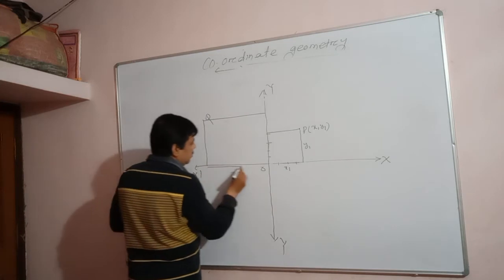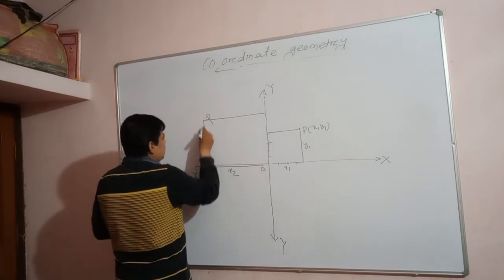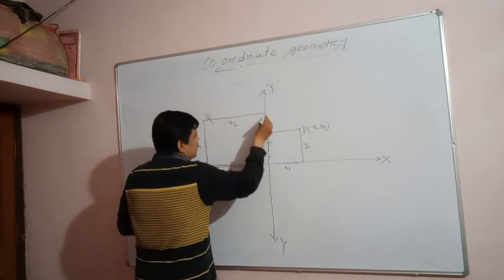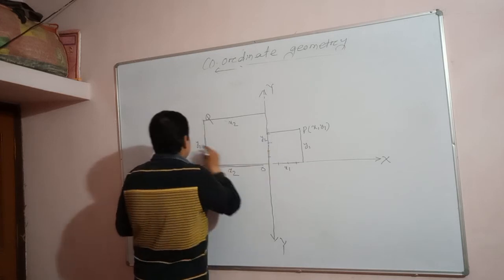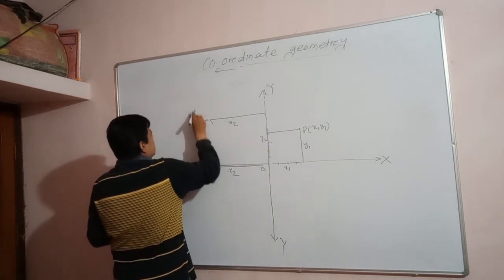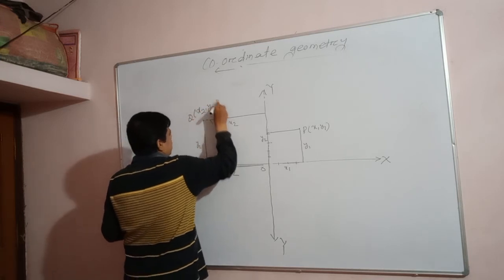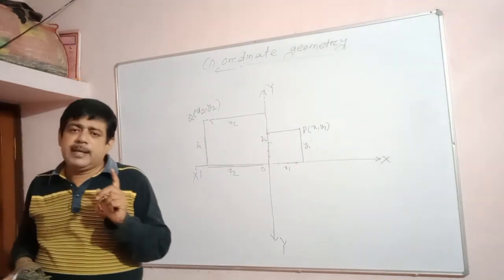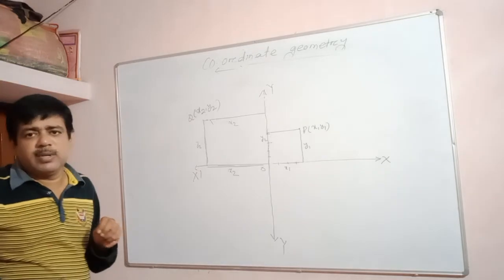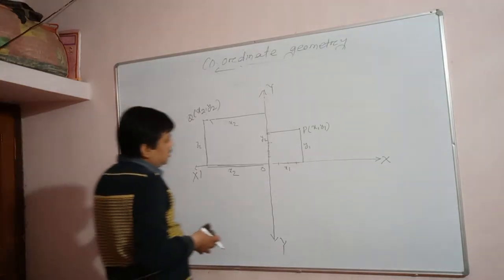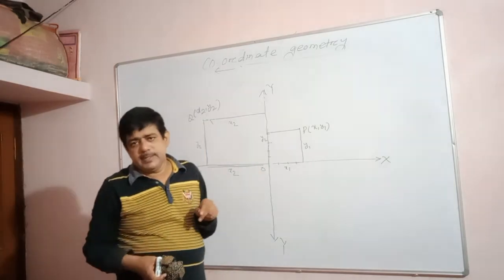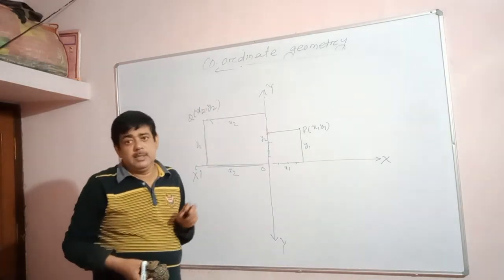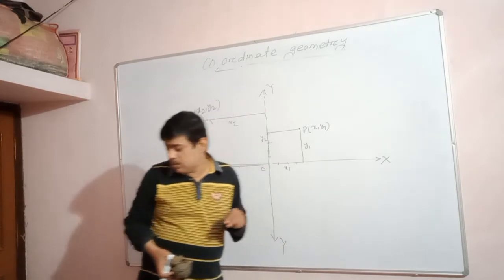Understand? And this value is x2. And this value is y2. This value x2 means this value is also x2, and this value is also y2. So the coordinate of point Q can be represented as (x2, y2). Since a point can be explained with the help of a rectangle, that is why this is called the rectangular coordinate system. Remember students, why is it known as the rectangular coordinate system? Because every point can be explained at the side of a rectangle and it forms a rectangle.